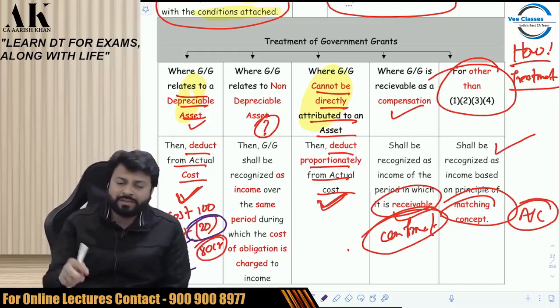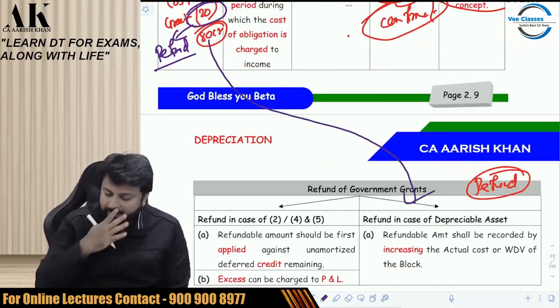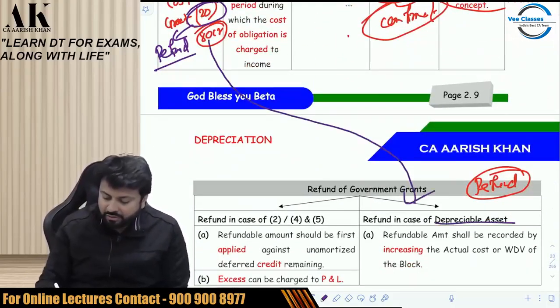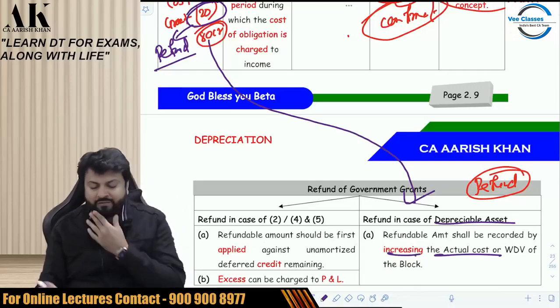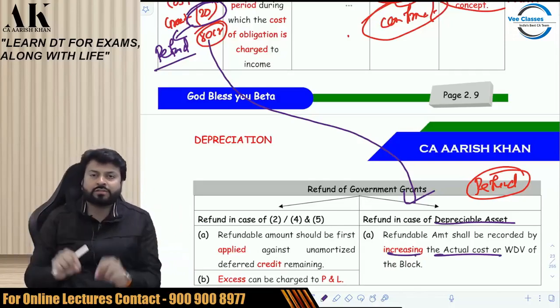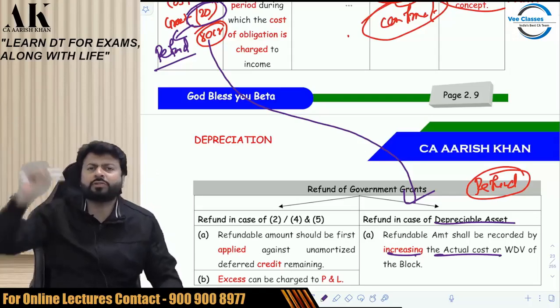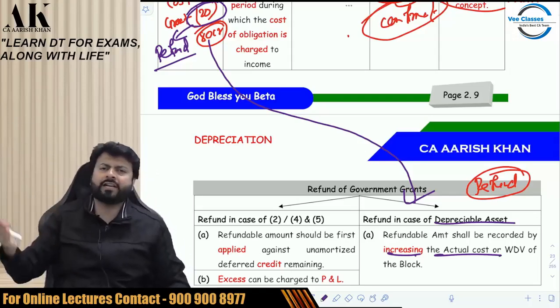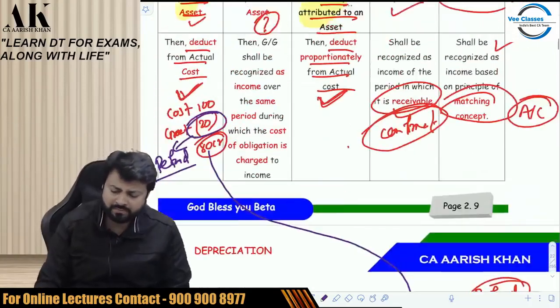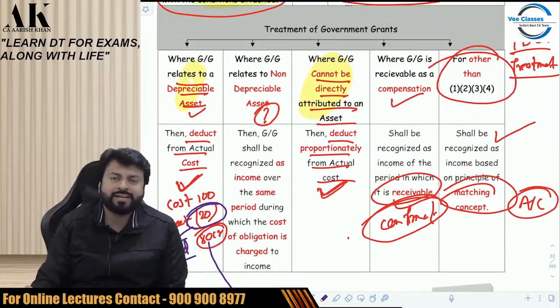Then in that case, what will be the treatment? The treatment will be reversed. Just check here: refund in case of a depreciable asset. You should increase the actual cost or WDV of the block. When you received the grant, you reduced it from the actual cost. So when you refund the grant, you have to add it back to the block of asset. It is as simple as that. The treatment is exactly opposite. Is it clear? I hope it is clear to all of you.